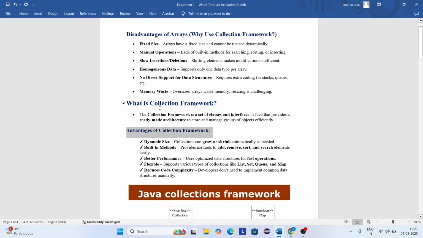Here you can compare the advantages of the collection framework with the disadvantages of arrays. Fixed size: arrays are fixed size, and the collection framework is dynamic size. Collections can grow automatically as needed. Built-in methods: it provides methods to add, remove, sort and search elements easily. It has better performance, using optimized data structures for fast operations. It is flexible, supporting various types of collections like list, set, queue and map. And it reduces code complexity, which means developers don't need to implement common data structures manually.